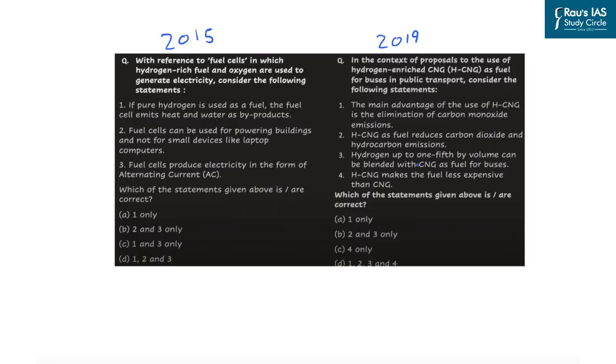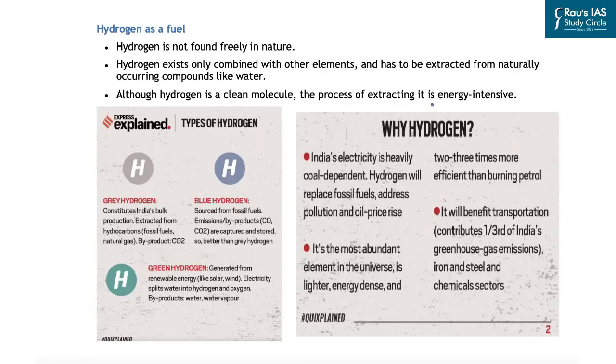In this regard, we need to understand some basic facts related to the hydrogen as a fuel. Now, if we look at hydrogen as a fuel, it is not found freely in the nature. So this also is one of the biggest challenge for utilization of hydrogen as a fuel. And it is found only in combined form with other elements. One of the famous example is water, whose chemical formula is H2O. So hydrogen is found in a combined form with oxygen in the water. And that is why even though hydrogen is a clean molecule, the process of extracting it is energy intensive. And one of the technology that is deployed for extracting hydrogen fuel from these compounds is electrolysis of water.